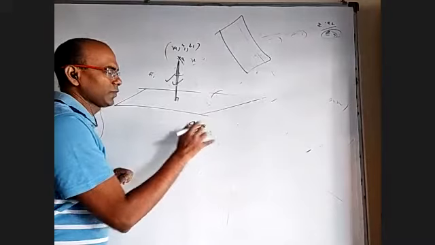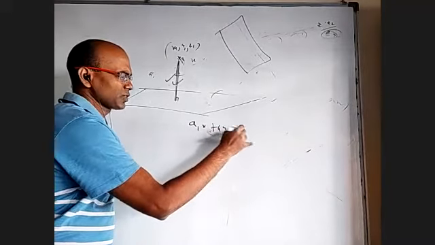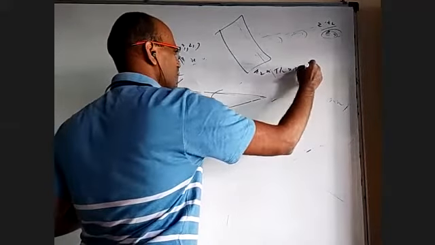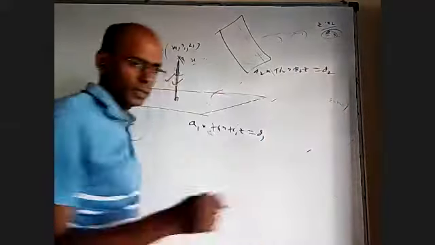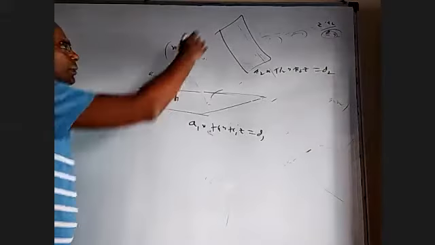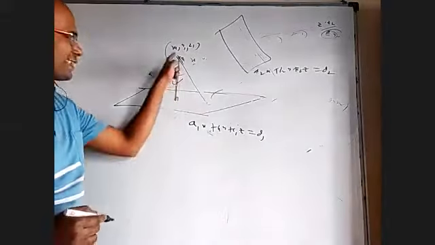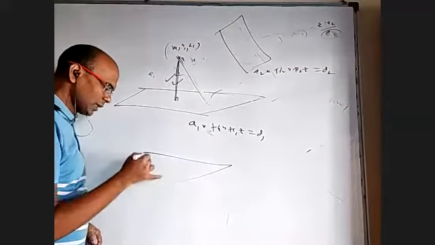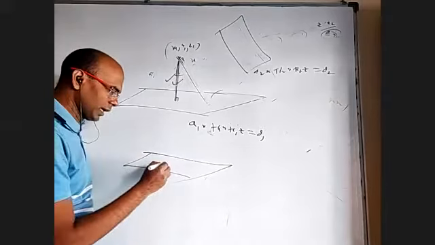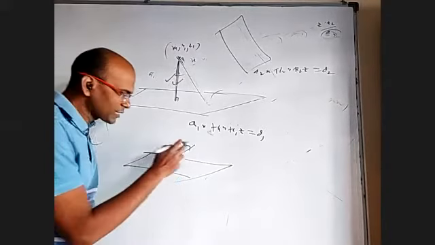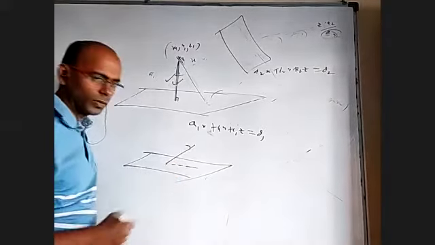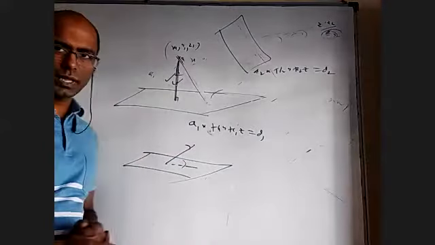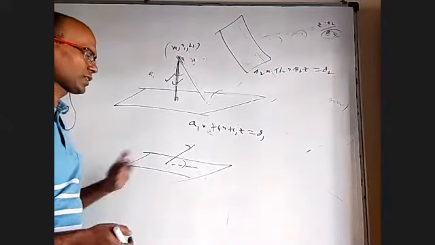I will explain. A1x plus B1y plus C1z equal to D1 is this plane. This is A2x plus B2y plus C2z equal to D2, this plane. Now, parallel to this, you draw a line, but you don't know anything about the DRs of that. It is like asking like this: I have a plane and I have a line like this, the shadow of that on this. What are the DRs of that? You can find it, but it is not as simple, but you can still find it, not a big issue.